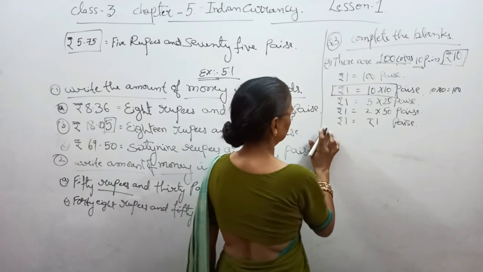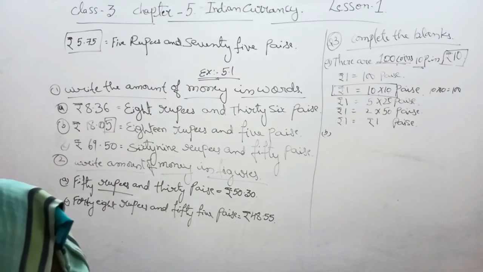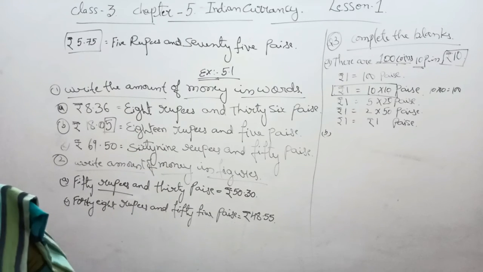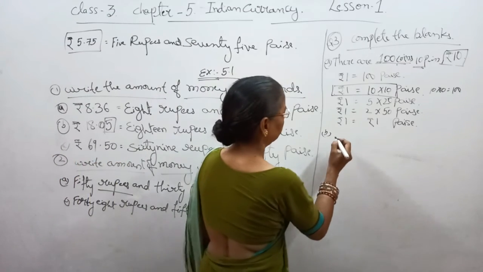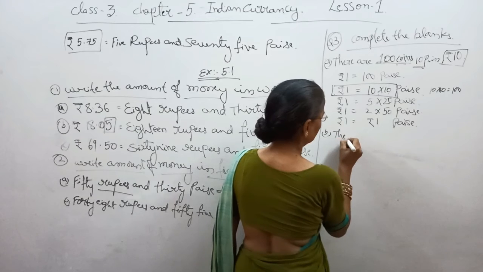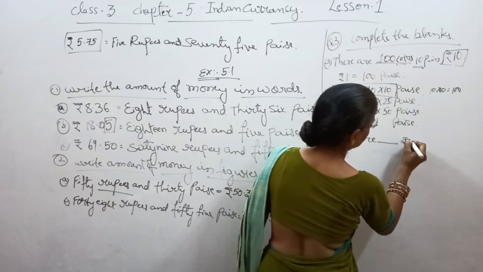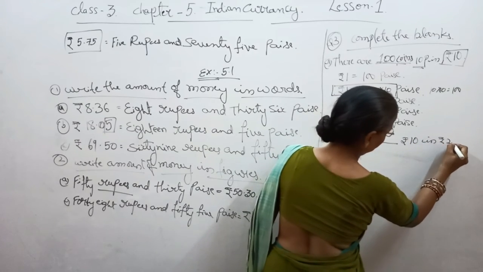In the same way, the second one: there are dash rupees 10 in rupees 200.